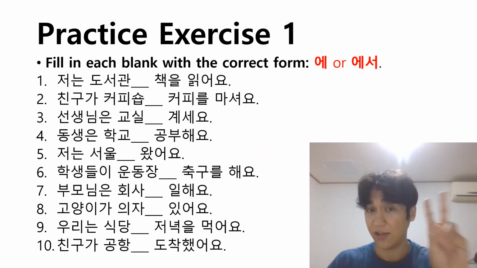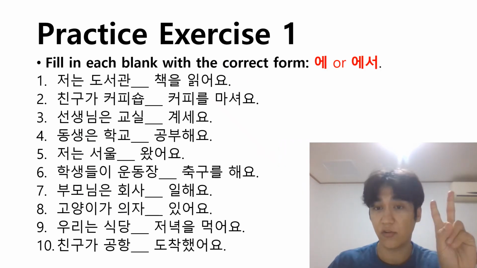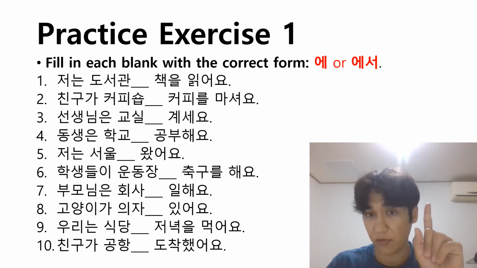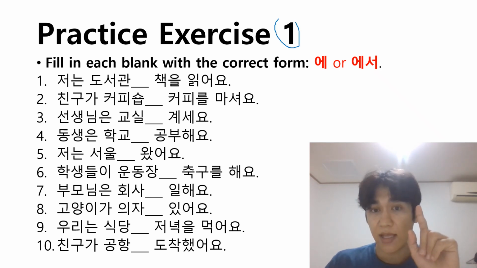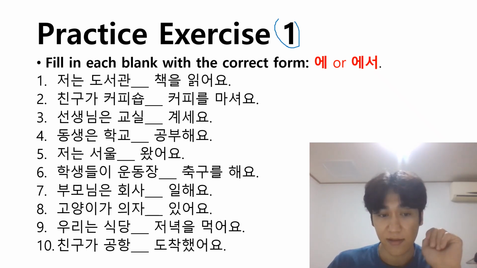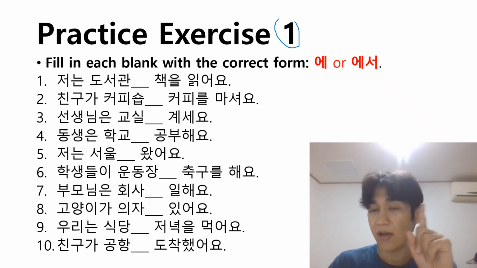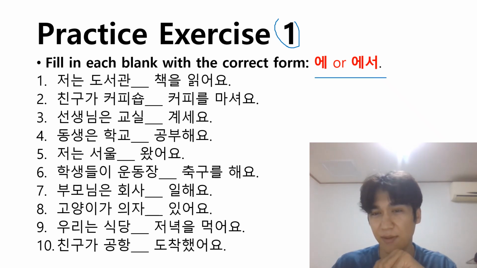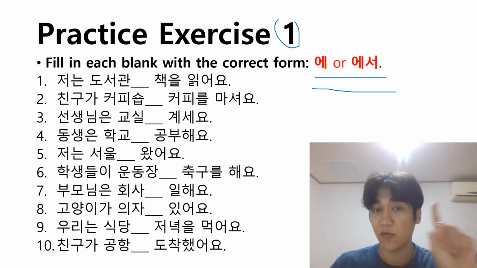As I said earlier, I have two practice exercises. In practice exercise number 1, you are given 10 sentences. You have to choose between 에 or 에서. It can be a little tricky, but if you remember the rules of usage of 에 and 에서, you can easily complete these 10 sentences.